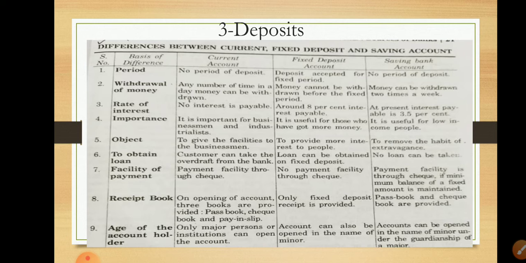Third, rate of interest. In a current account, no interest is payable by the bank on the deposited amount. In a fixed account, around 8% interest rate is fixed.